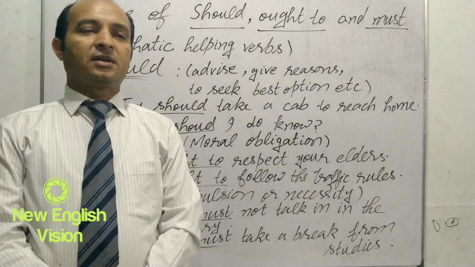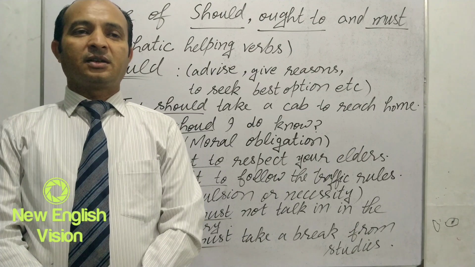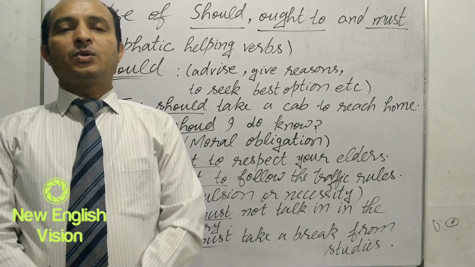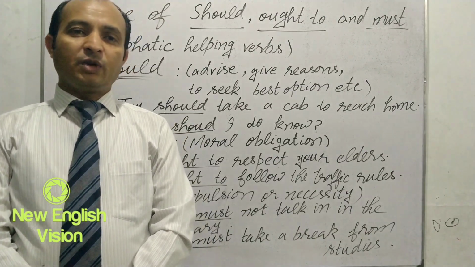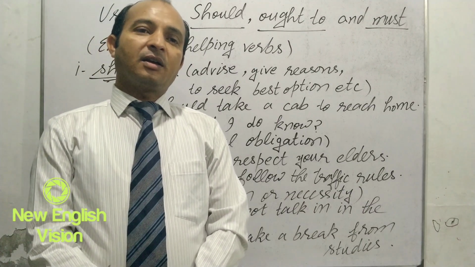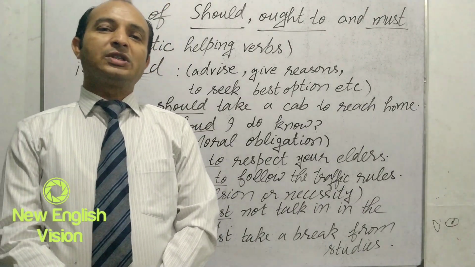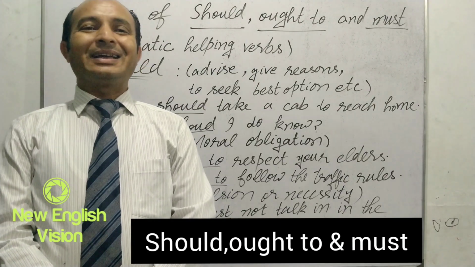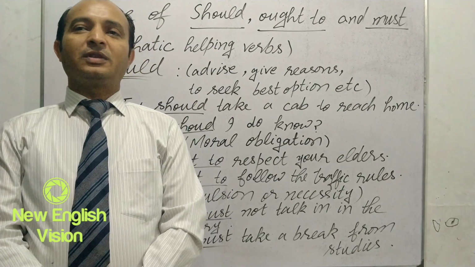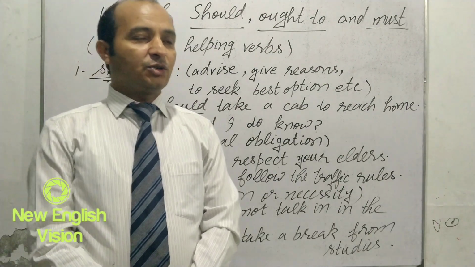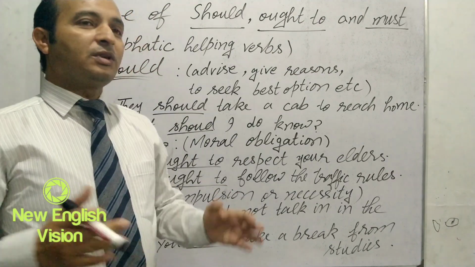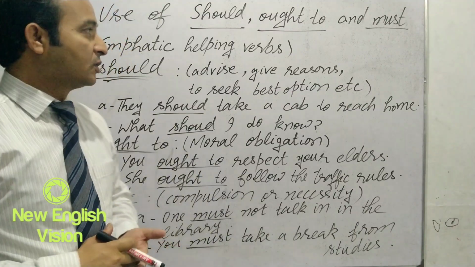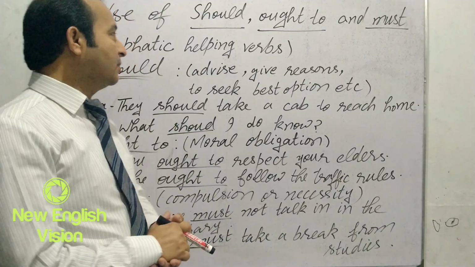Today in this video we are going to discuss three very important modal verbs, which are often called the helping verbs: should, ought to and must. These three helping verbs are used for emphasis. When we emphasize something, when we stress something to do, we use these three modal verbs: should, ought to and must. But there is a distinct difference between the use of these three modal verbs, and today we are going to discuss the difference between the use of must, ought to and should. So let's see the demonstration in this video.